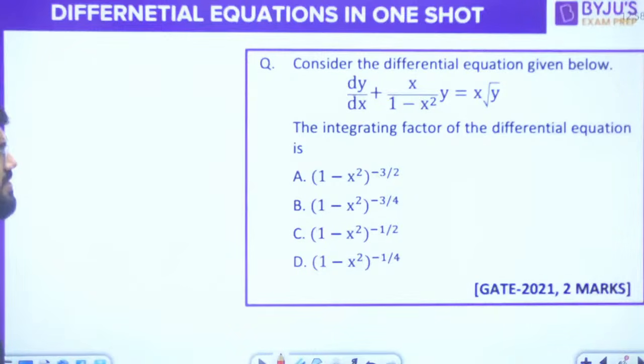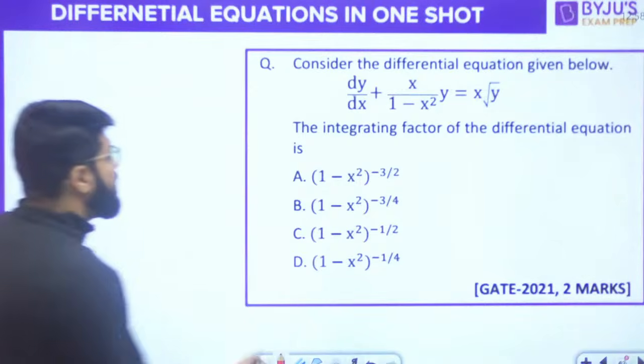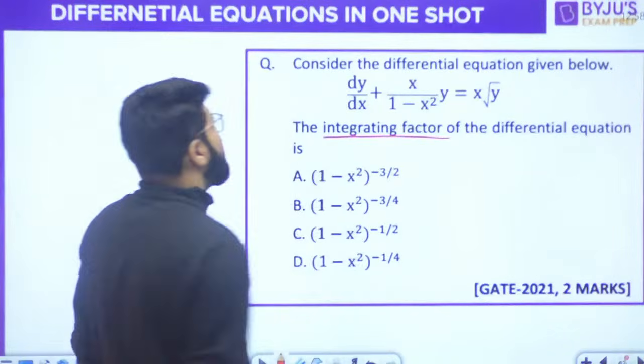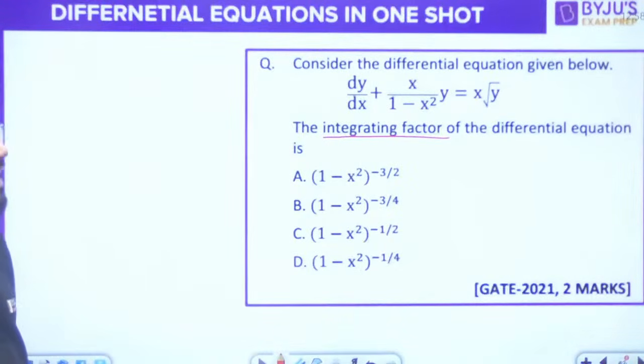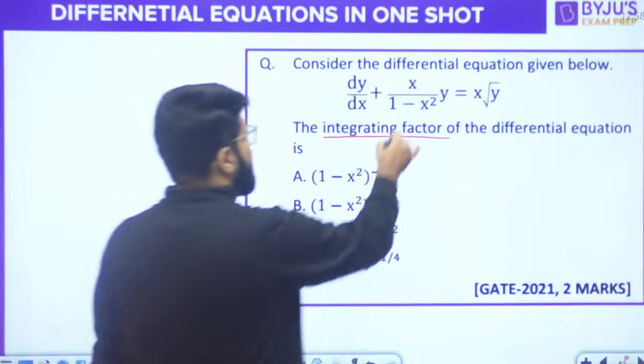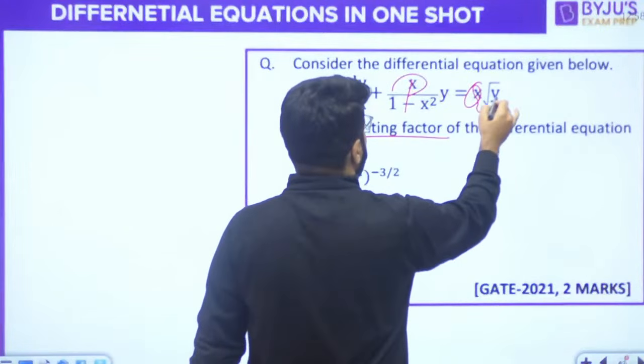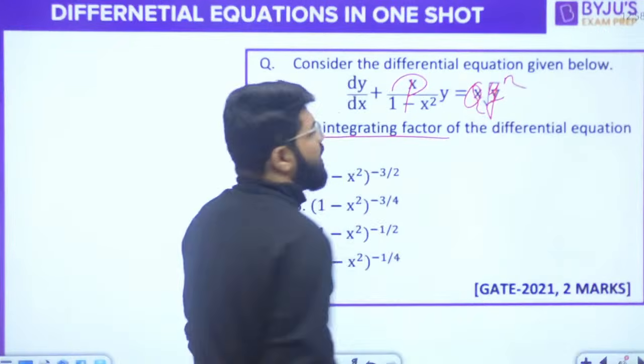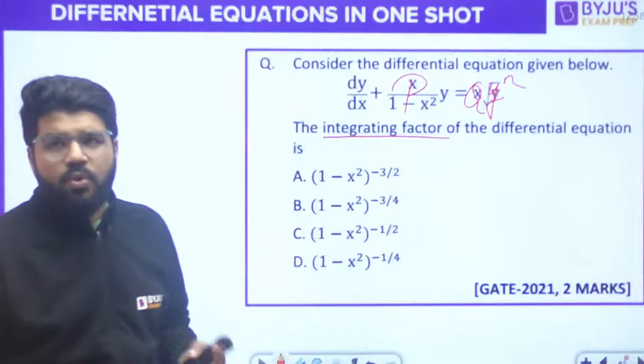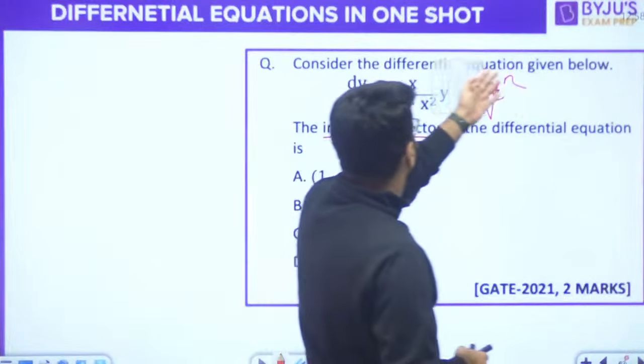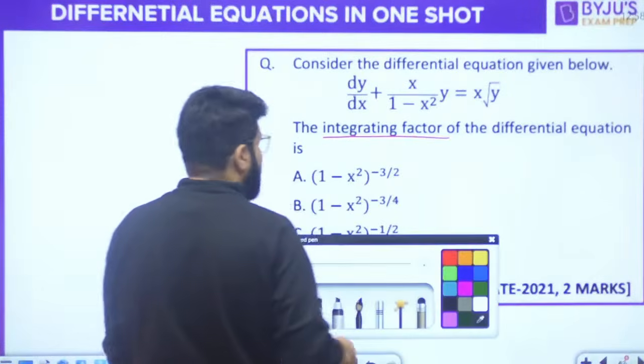Consider the differential equation and tell me the integrating factor only. dy by dx plus x upon 1 minus x square y is equal to x root y. This is of the form dy by dx plus py is equal to q y raised to the power n. Q is multiplied by y power n. Root y is simply y power half.